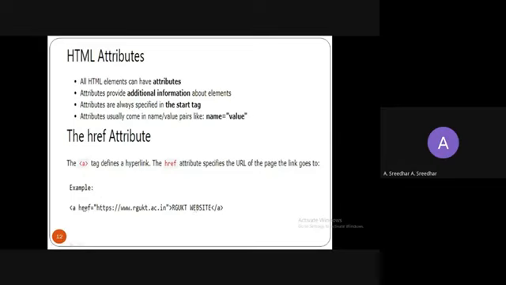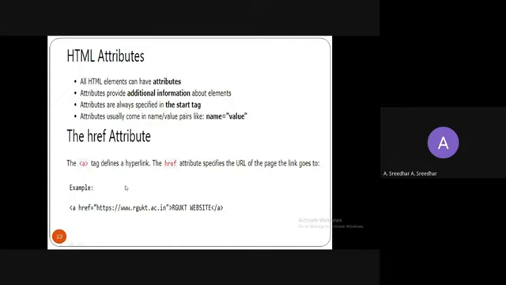So attribute information must be used in the starting tag only, right? We will discuss this href attribute in an upcoming session. Just focus on what an attribute is and how to write it. Forget about how to write this link. Just concentrate on what an attribute is.